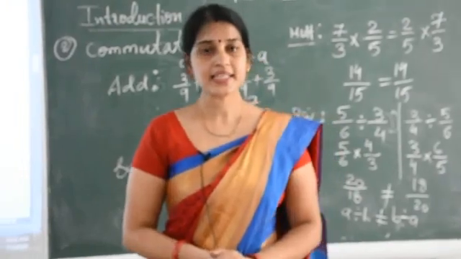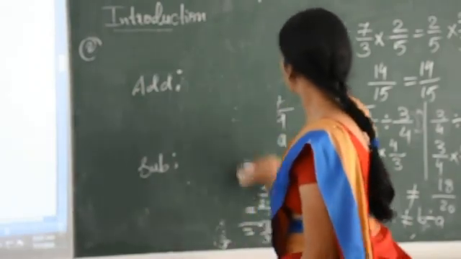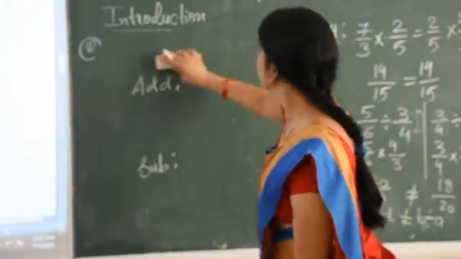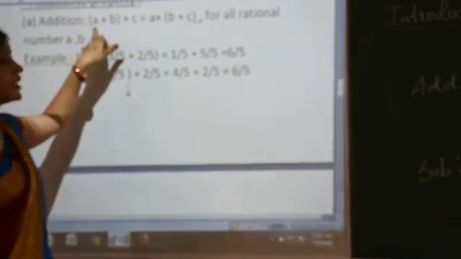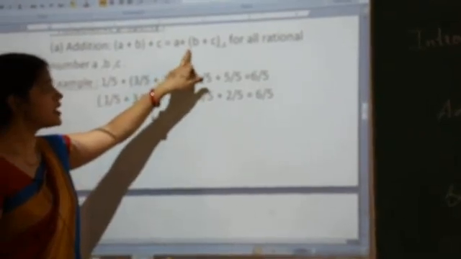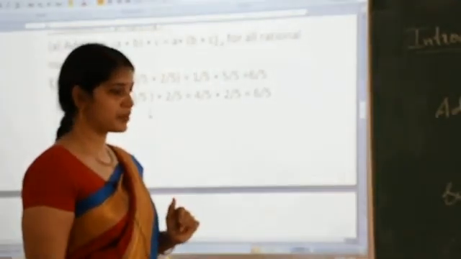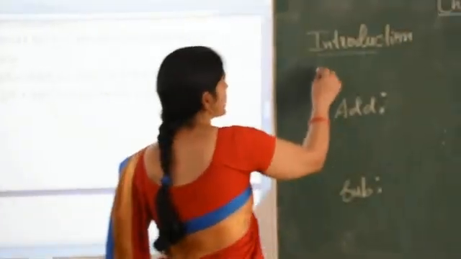Now next property is associative property. So what is associative property? In associative property, we have to select three rational numbers. Okay? And this one again we check it for all. Like here, for addition it is (a plus b) plus c equal a plus (b plus c). So you have to select three rational numbers.